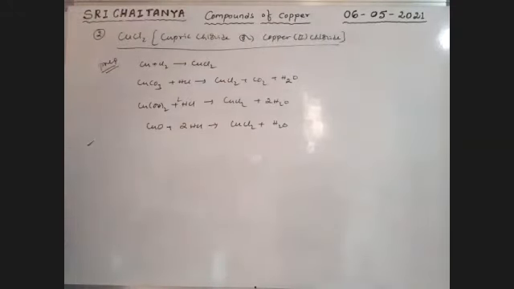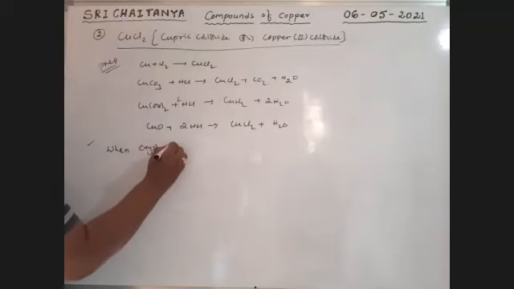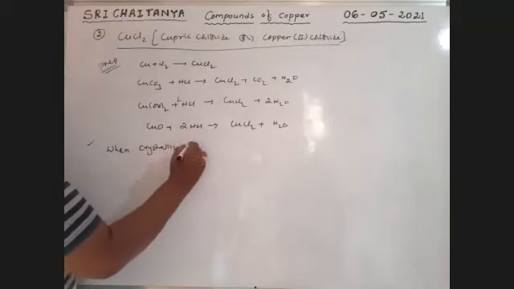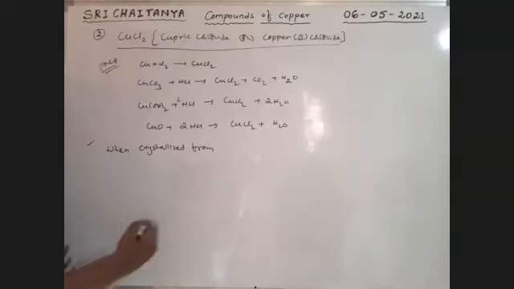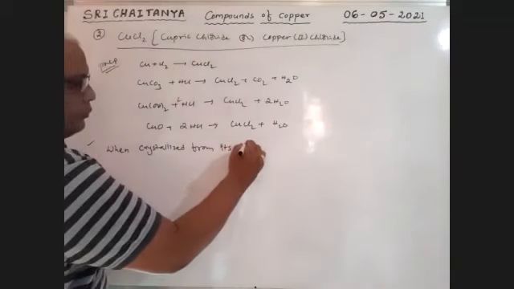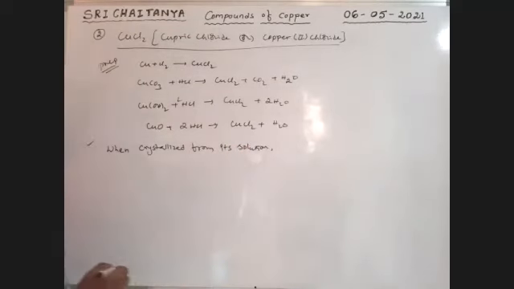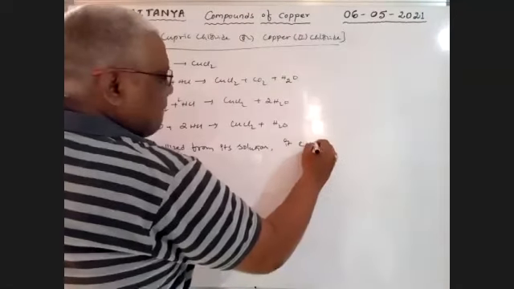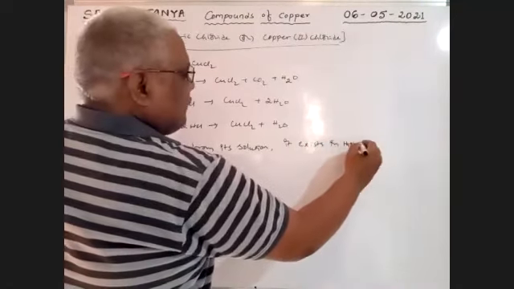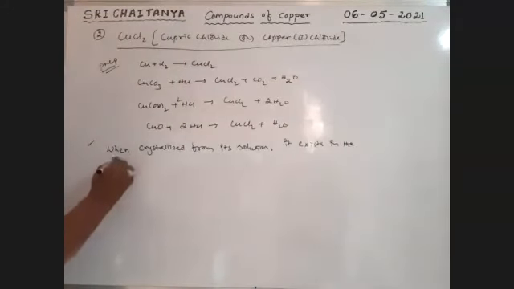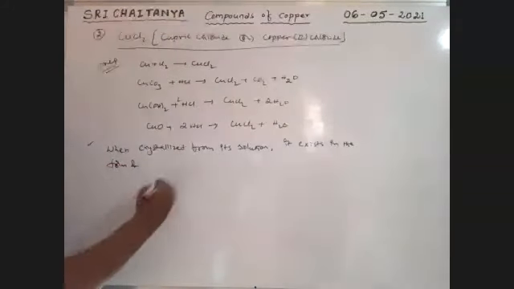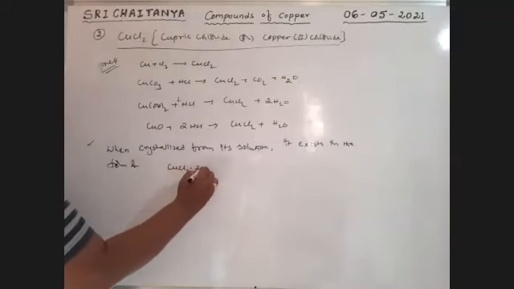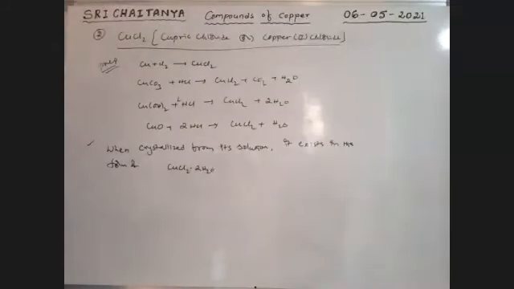Okay. Next, properties. When crystallized from its solution, it exists in the form of CuCl2·2H2O, hydrated salt.